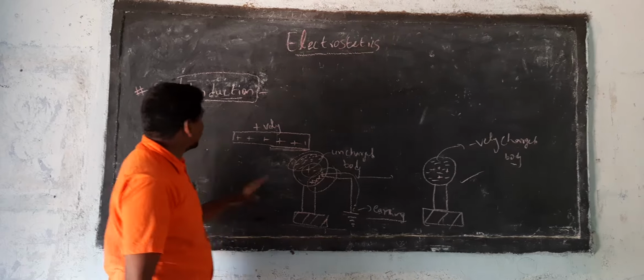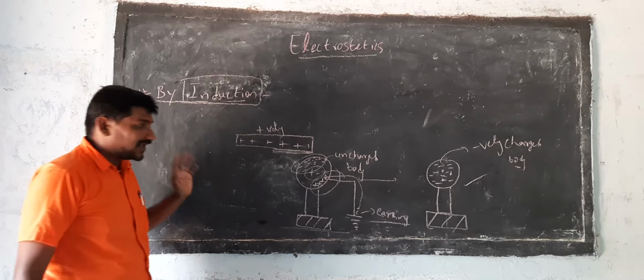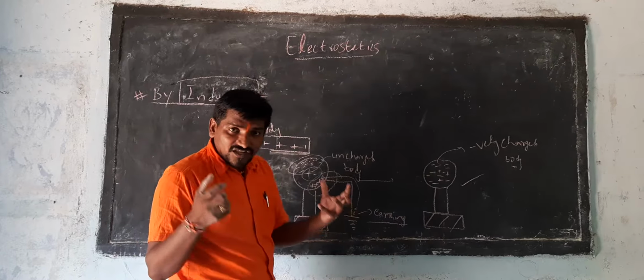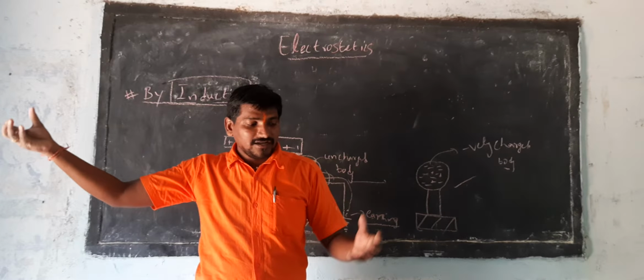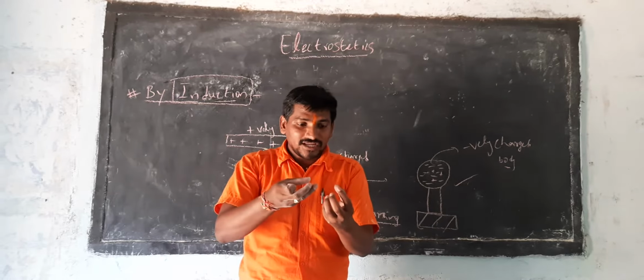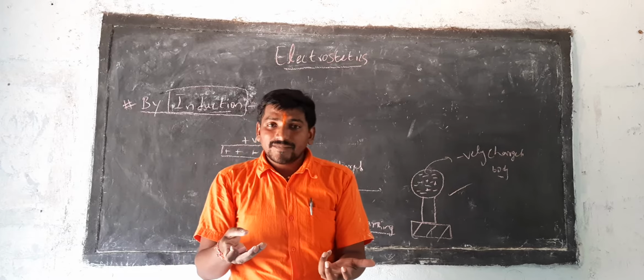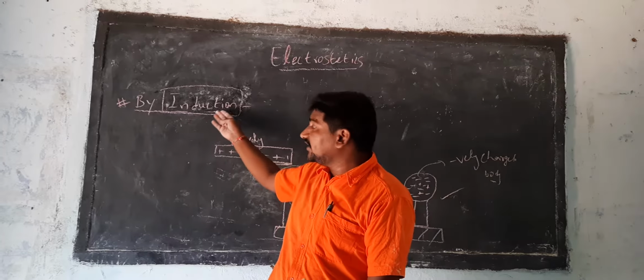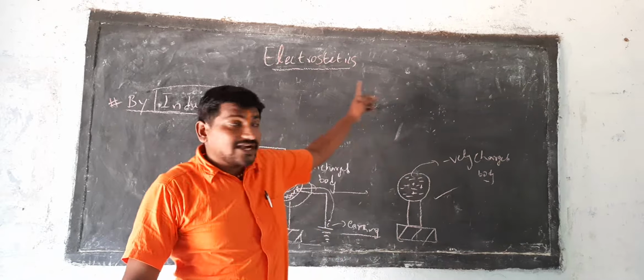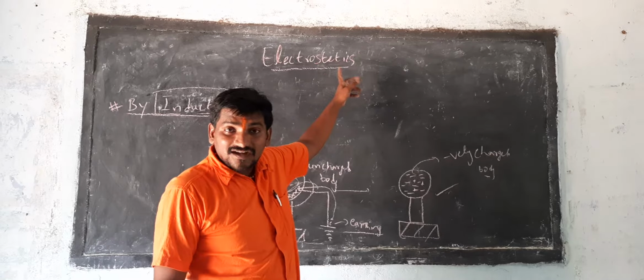This is what we call the phenomenon of induction. What is the phenomenon of induction? When you bring a charged body near an uncharged body and induce charge in it due to the charged body, that phenomenon is called electrostatic induction.